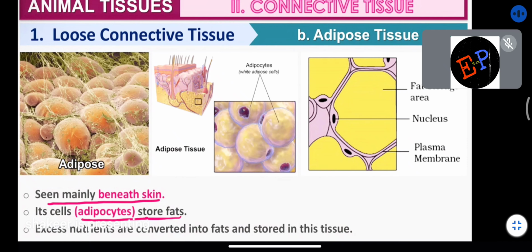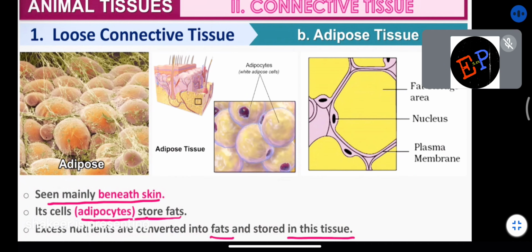What is the name of these cells? They are called adipocytes. These are the cells which store the fats. Excess nutrients are converted into fats and stored in this tissue. For example, you require around 2000 calories per day. If you are eating food of 10,000 calories, then what will happen? The remaining 8,000 calories is converted into fats.